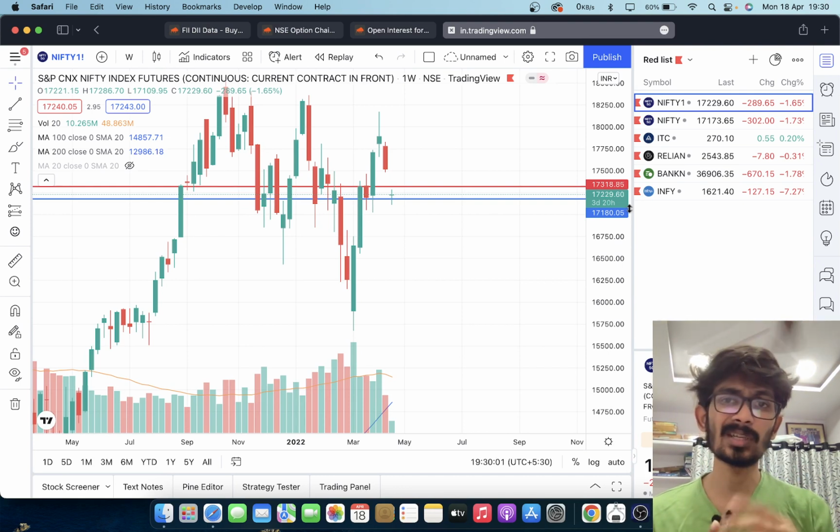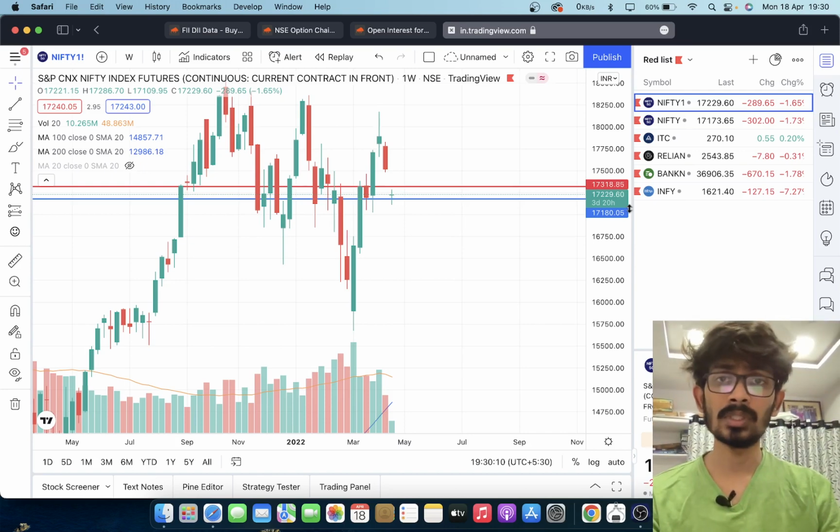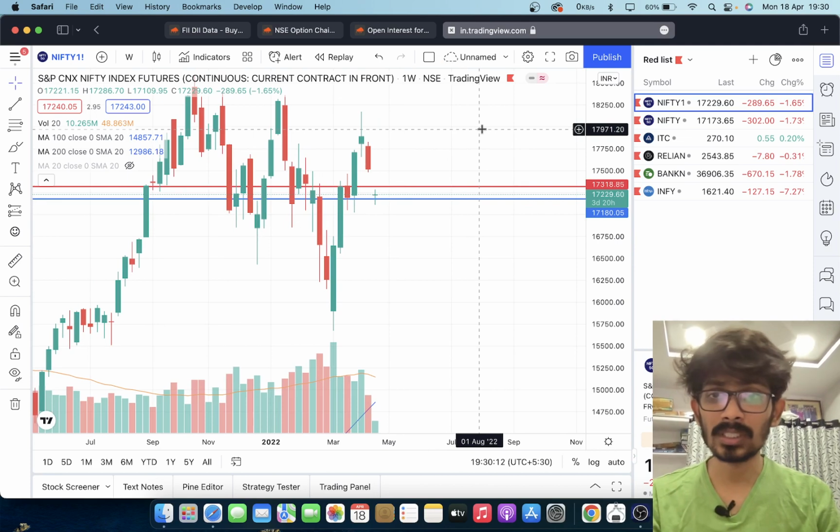And also we'll discuss some of the stocks like ITC and Reliance, which we were continuously discussing in the previous days because the chart technicals are very good. So how will they perform today and tomorrow? Let's start with the Nifty.